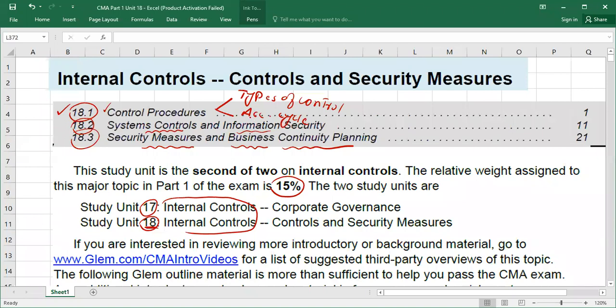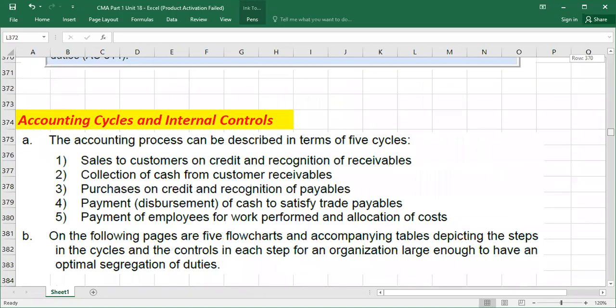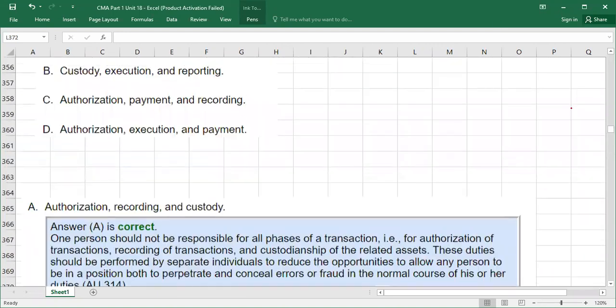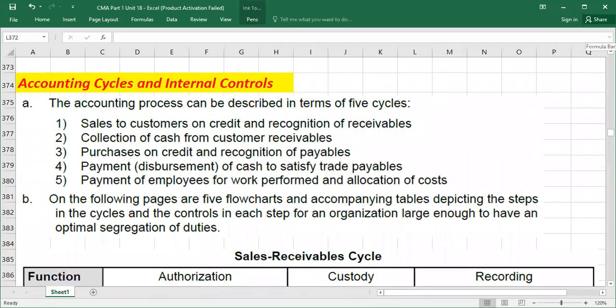Okay, accounting cycles. So today I'm going to cover accounting cycles. There are 5 accounting cycles, and these cycles are really important, so they will ask many questions in your exam. So those cycles I'm going to cover today. Here we go. So accounting cycles we are going to discuss, guys.